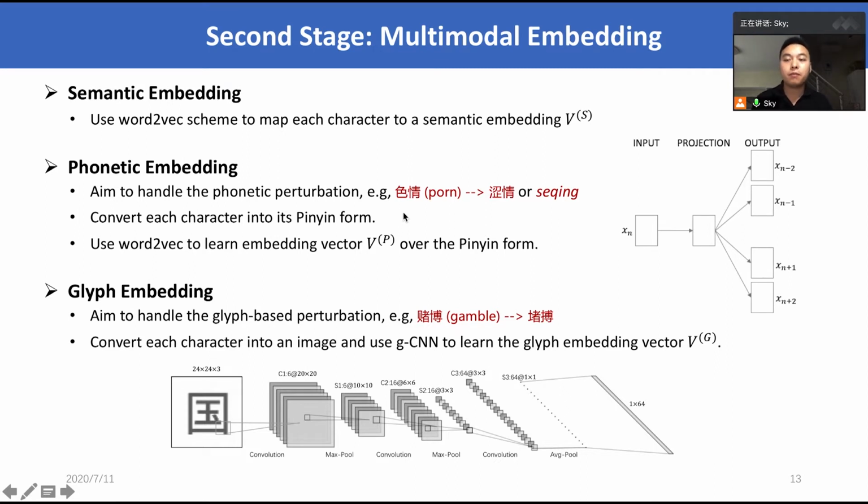For phonetic embedding, we first convert each character into its pinyin form and then use word-to-vec to learn embedding vectors over the pinyin form. Finally, we designed a glyph embedding model to extract the glyph features of each character for the same purpose.